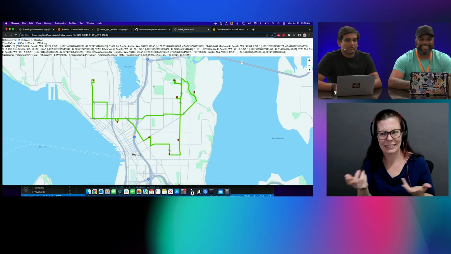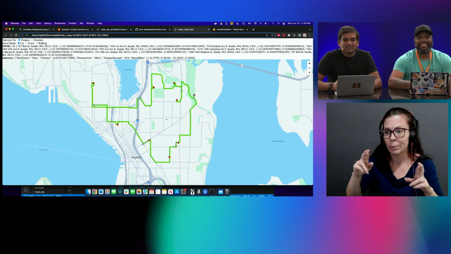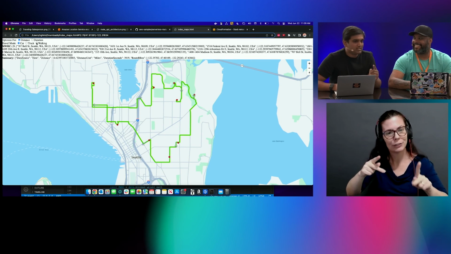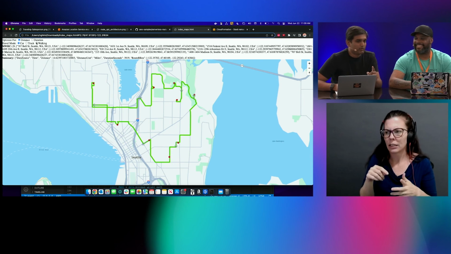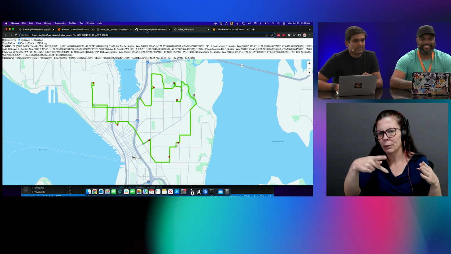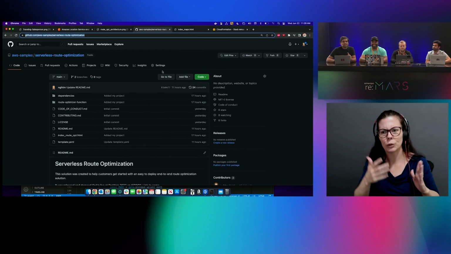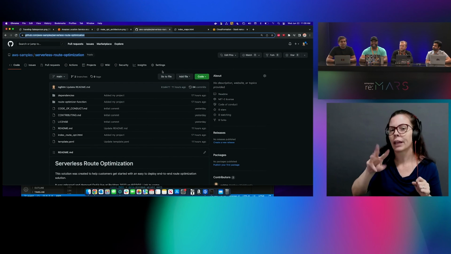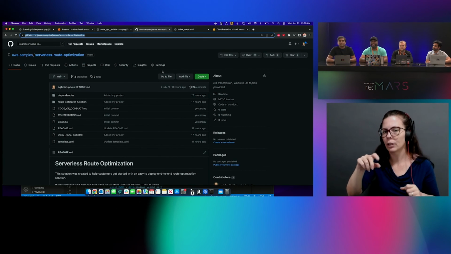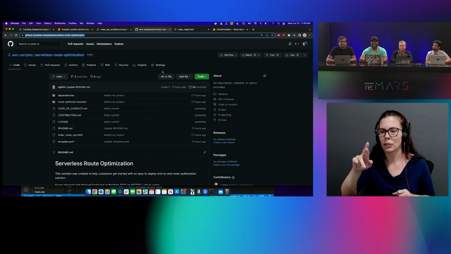So I hope that you all get a chance to clone this repo. Can you just open the repo link so that our viewers can take note of this? So it's under aws-samples serverless route optimization, right? So give it a try and share your feedback.